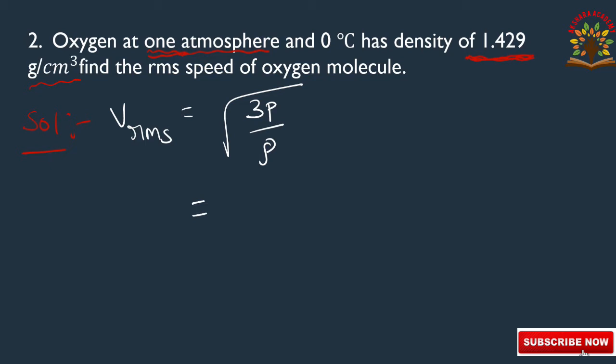One atmosphere, that is, atmospheric pressure is equal to 1.013 into 10 to the power of 5 pascals.